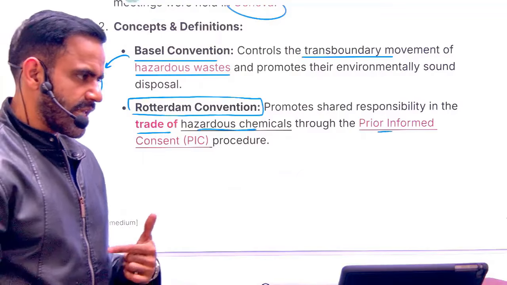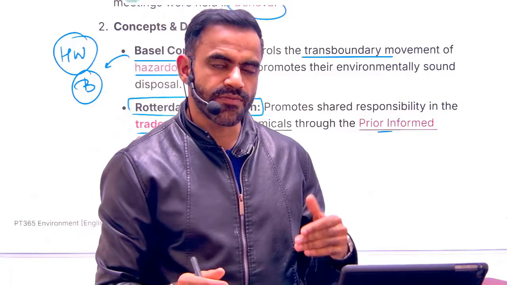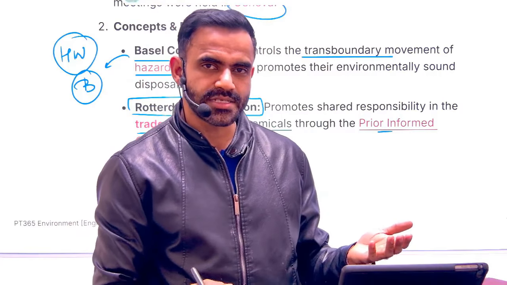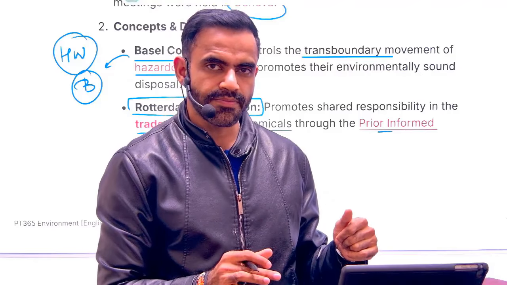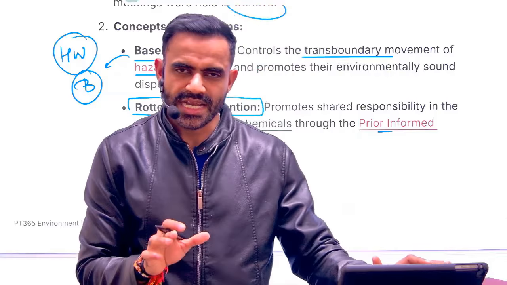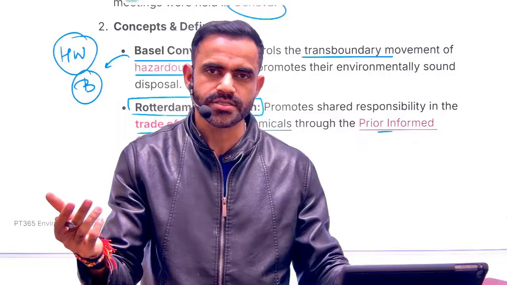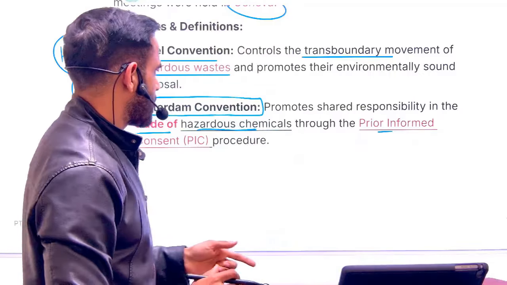Rotterdam Convention, that is related to the trade of hazardous chemicals through prior informed consent. In a very simple sense, if there is a trade and if it is among countries, first that country needs to give consent that yes, it can be traded into this country. So that simply means you have to take prior permission of that country in which you are going to trade this hazardous chemical. That is Rotterdam.